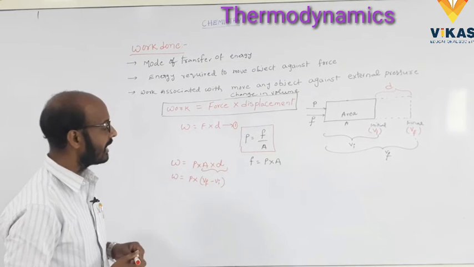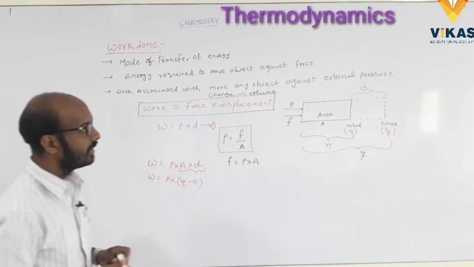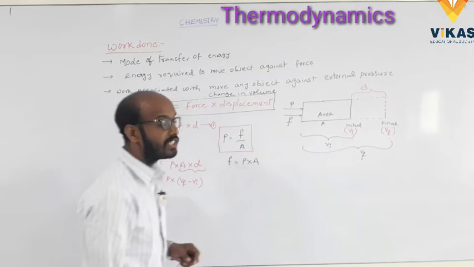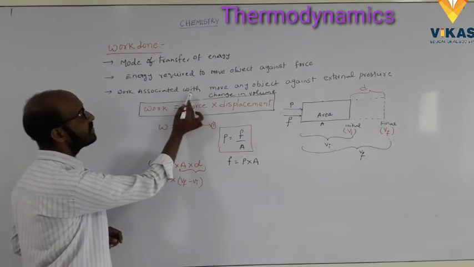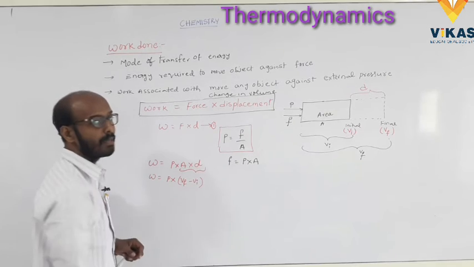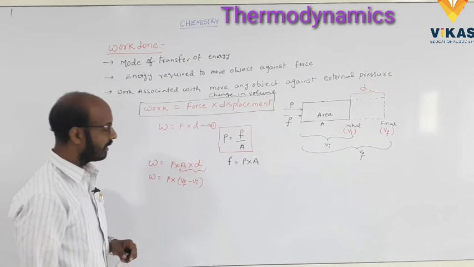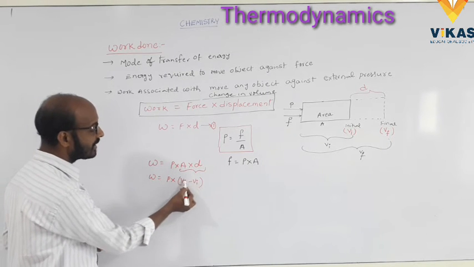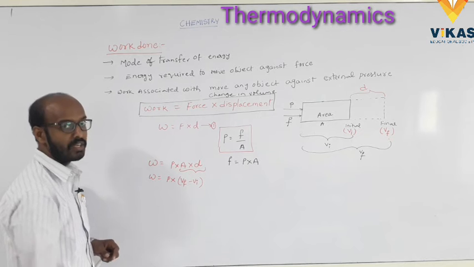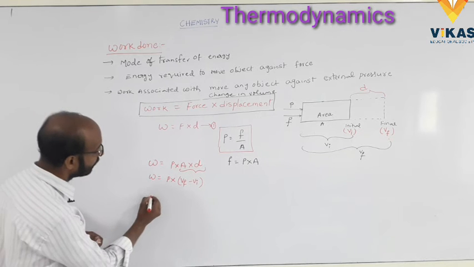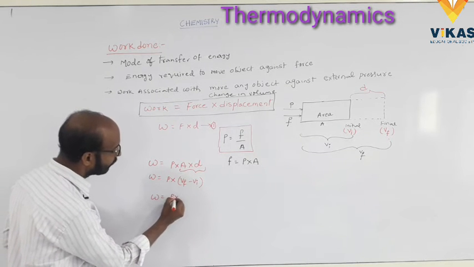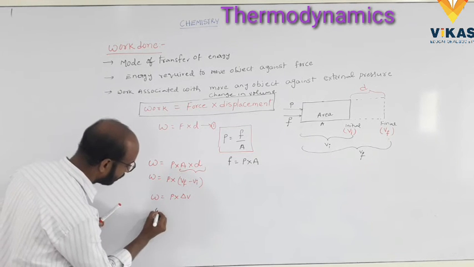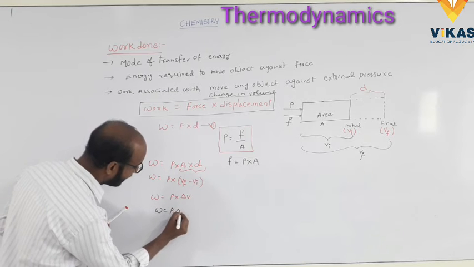A is the area of cross section and D is the displacement. The area and the displacement give the total volume, that is the change in the volume. So work associated with change in the volume against external pressure is called work done. Here W is equal to P into A into D, and A into D is V final minus V initial. So the formula of the work done is W is equal to P into delta V.